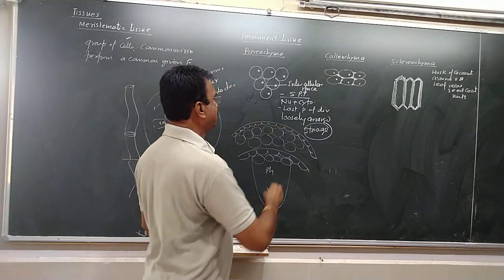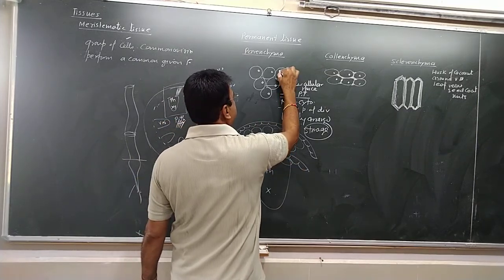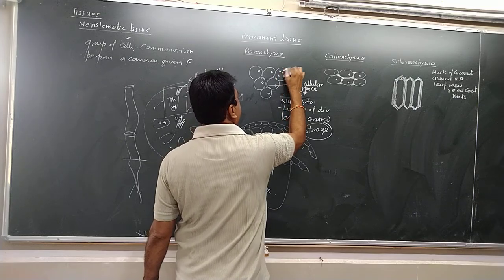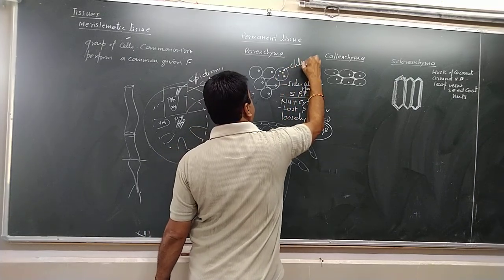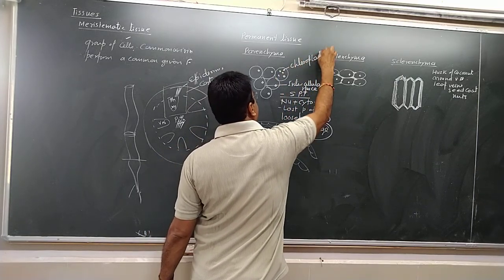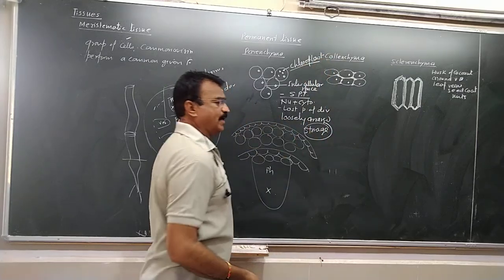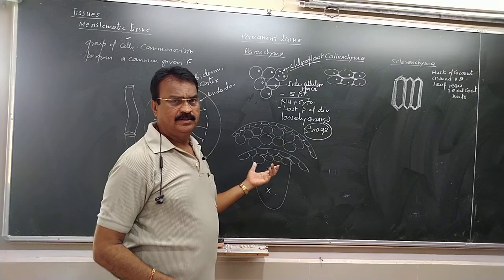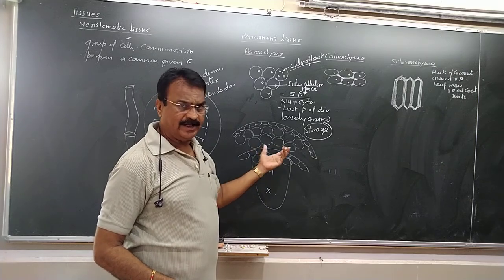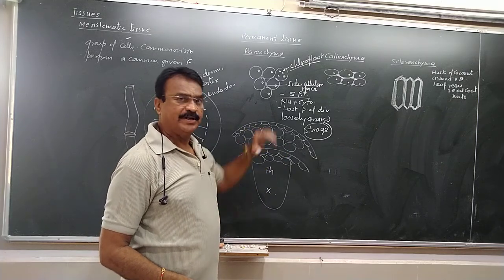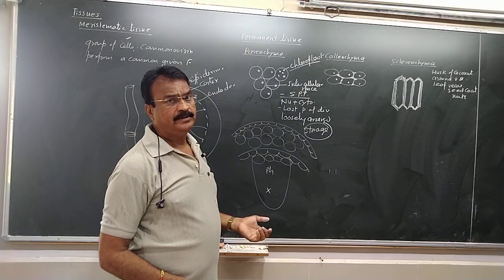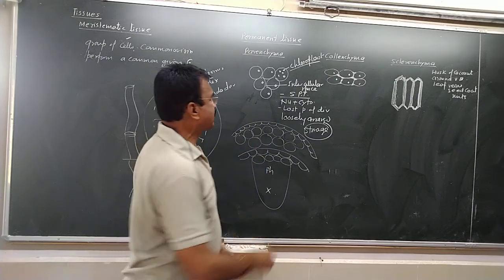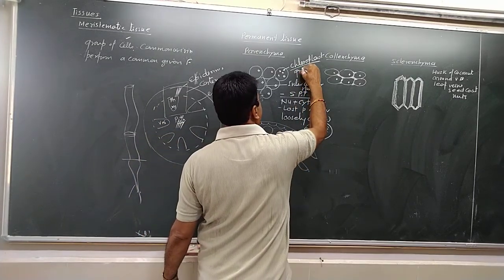Sometimes in some plants, these parenchyma cells contain chloroplast. Naturally, when the parenchyma is there, it's colorless. But sometimes when the cells contain chloroplast, then it becomes green.